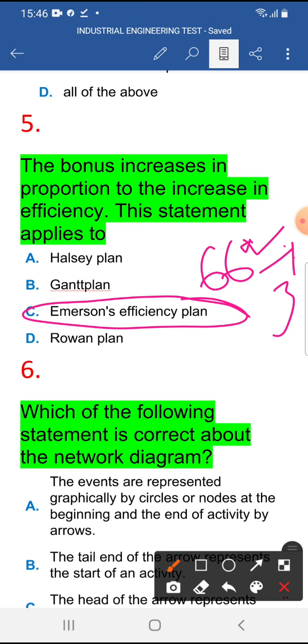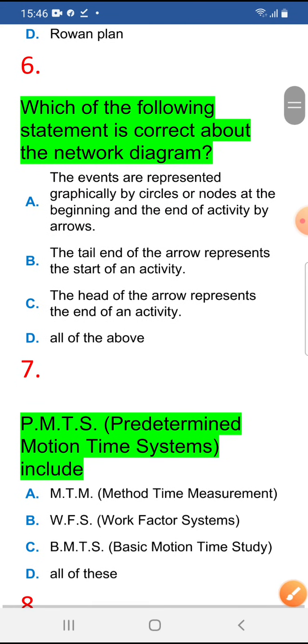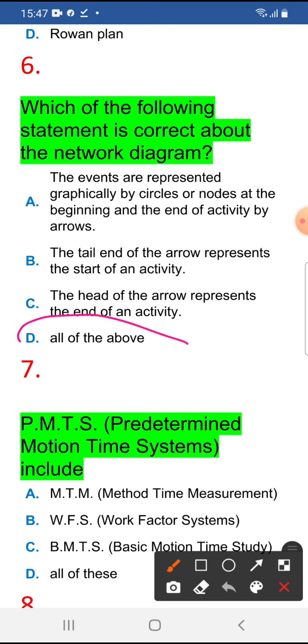Next, sixth: which of the following statements is correct about the network diagram? The events are represented graphically by circles or nodes at the beginning and end of the activity by arrows, correct. The tail end of the arrow represents the start of any activity, correct. The head of the arrow represents the end of any activity, correct. All of the above, so the sixth is D. All of the above are correct statements about the network diagram.